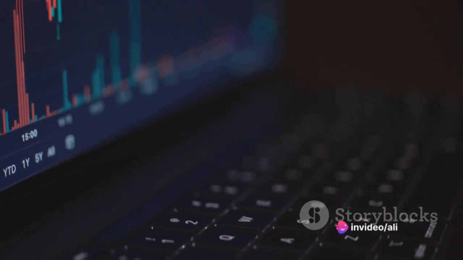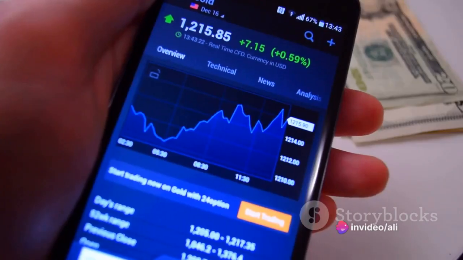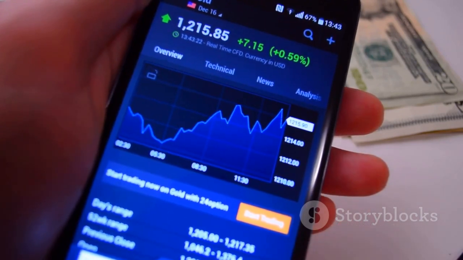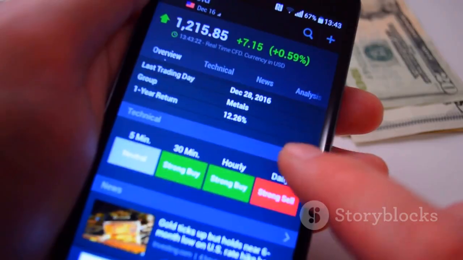And there you have it, a comprehensive look into mechanical trading strategies and how they work. Whether you're a seasoned trader or just starting, understanding these strategies can help you navigate the ever-changing world of trading.